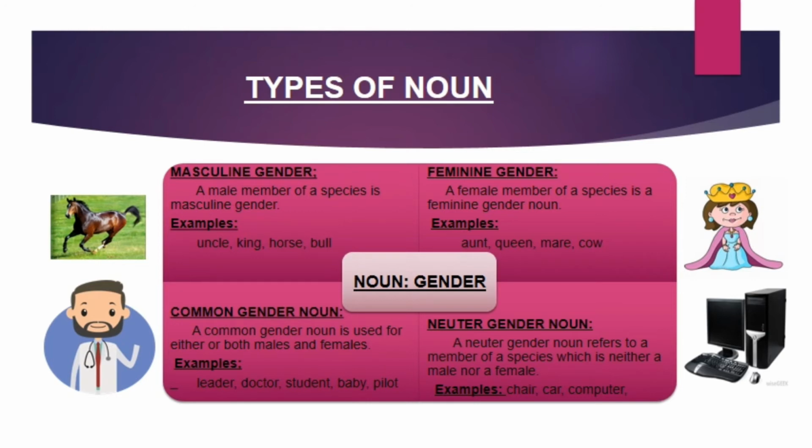A noun that denotes either a male or female is said to be common gender. For example, parent, student, baby, neighbor, cousin. All these words are used for both males and females. So these are known as common genders. Neuter gender: a noun that denotes a thing that is neither male nor female is called a neuter gender. For example, tree, computer, car, pen.